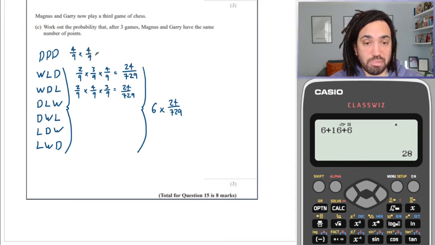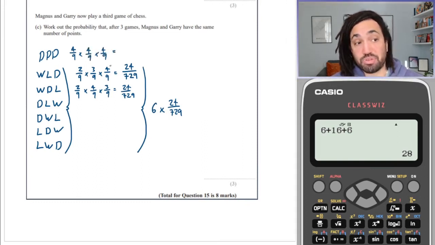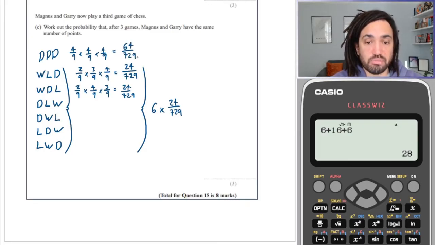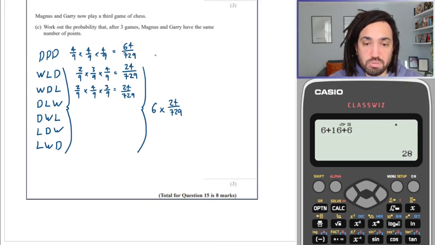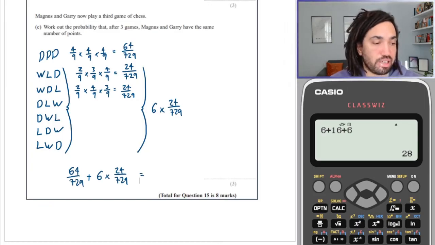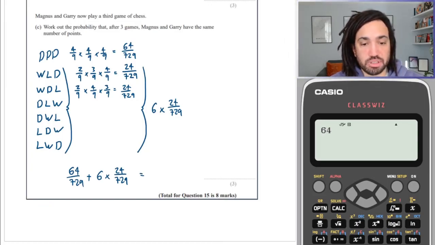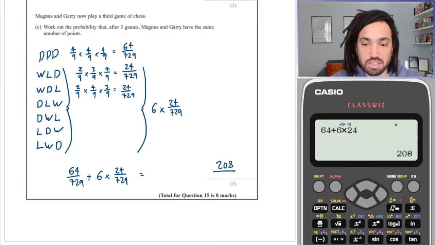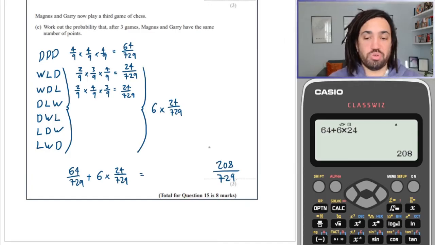There's only one way that can happen, and that is that the first game's a draw, so is the second, so is the third. So we have to do this one separately. That's 64 out of 729. So when we add up, the total probability is going to be 64 out of 729 plus 6 lots of 24 out of 729. We could do that on our calculator. Just to save time, I'll just do the numerator part. So 64 and then 6 times 24. That's going to give us all the numerator. So that is 208 over the common denominator of 729.